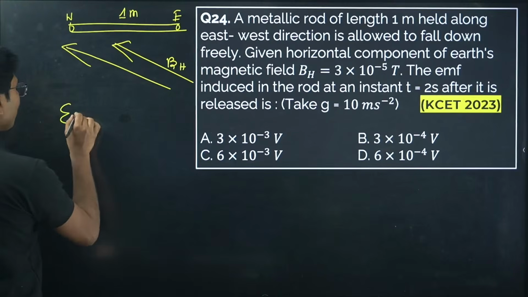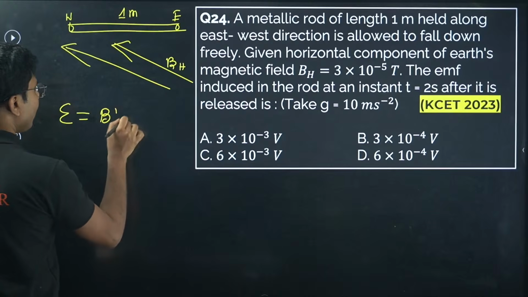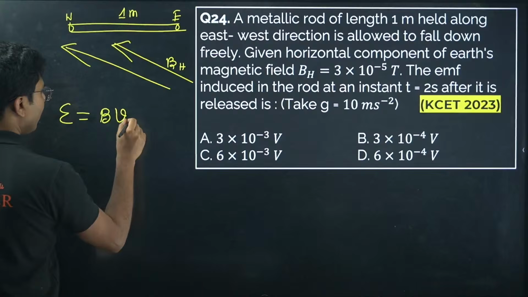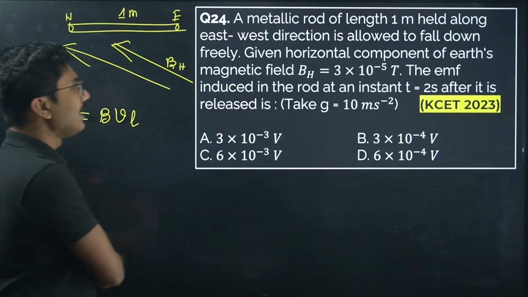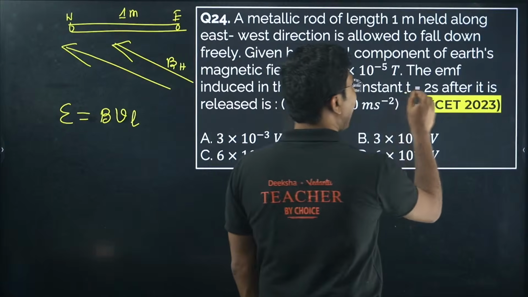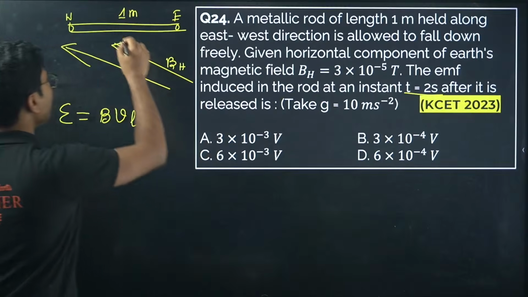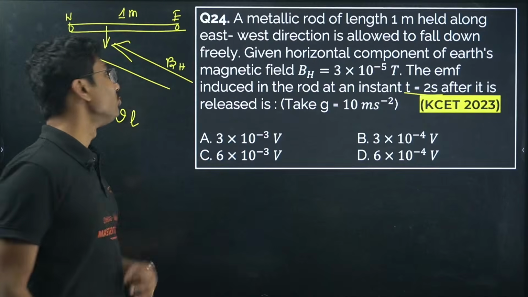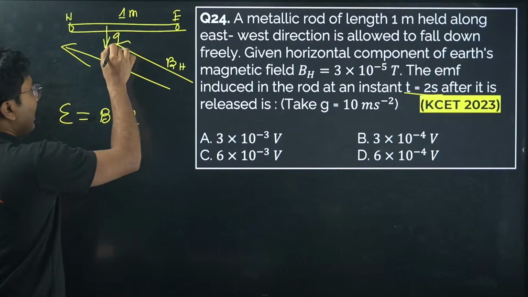Induced EMF or motional EMF is B into V into L, BVL. Here velocity is not given, but time is given, and the rod is allowed to fall freely from rest, so it is moving under the action of gravity.